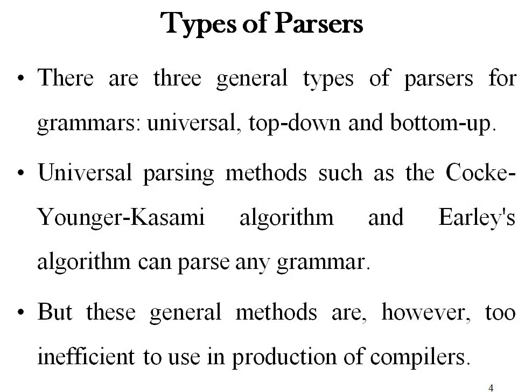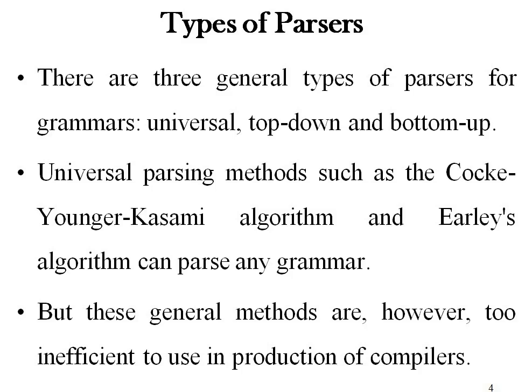Now there are different types of parsers. We can broadly classify the parsers into 3 categories. One is universal parsers, second is top down, and third is bottom up parsers. So what are universal parsers? These parsers can parse any type of grammar, and these are the general methods that can perform parsing on any type of grammar, but they are very inefficient to use because every grammar has its pros and cons, every grammar has its limitations.